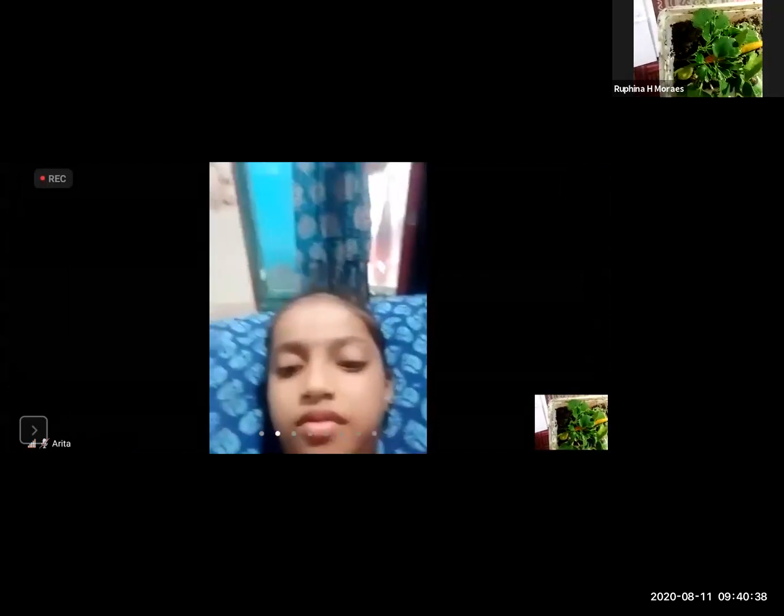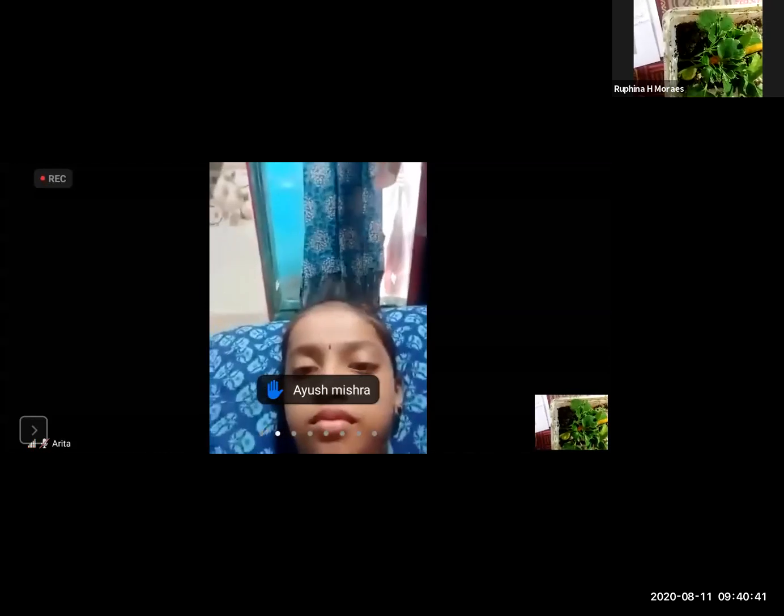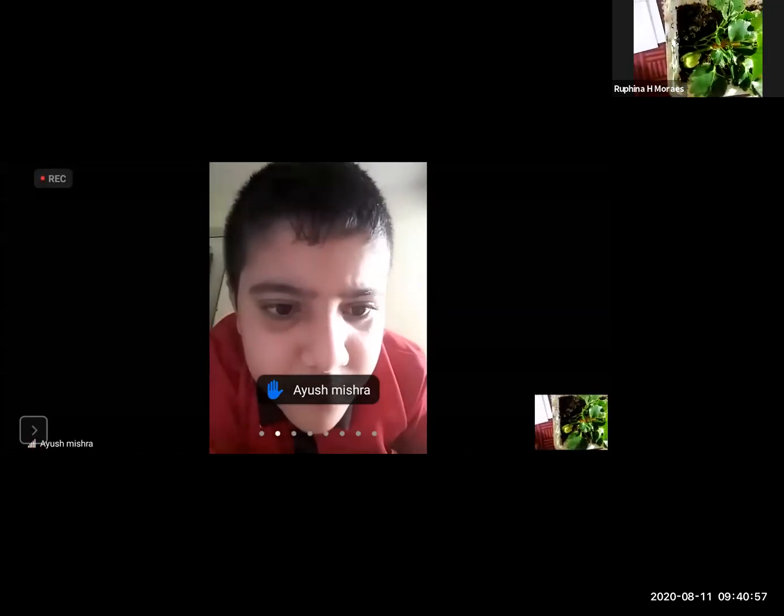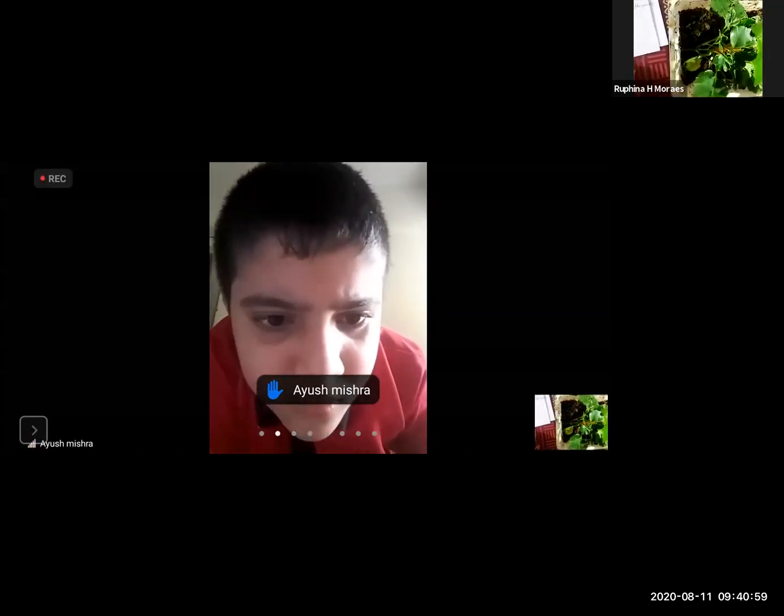There is also something else. You can see what is here on the leaf. Can you see? What is it? See here, where I'm pointing. Yes, Ayush, what is it? It is an insect. Yeah, but what is its name? No, it is not an earthworm. See on the leaf, where I'm pointing.